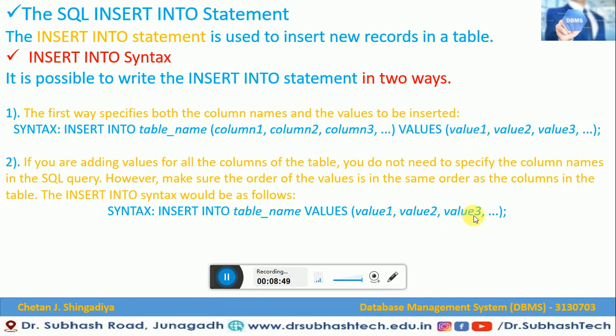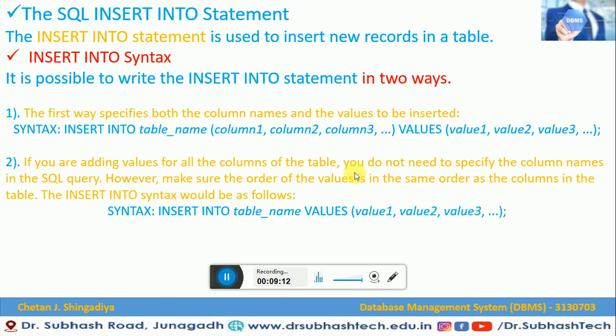This is how the order should not be mismatched or disordered. Let me show you the syntax of this other way of inserting values. INSERT INTO is a statement, then we write the table name, then VALUES, and here we specify value1, value2, value3 and so on.